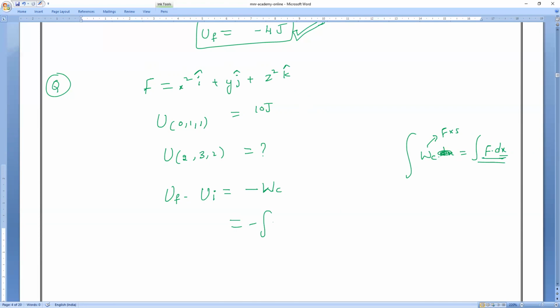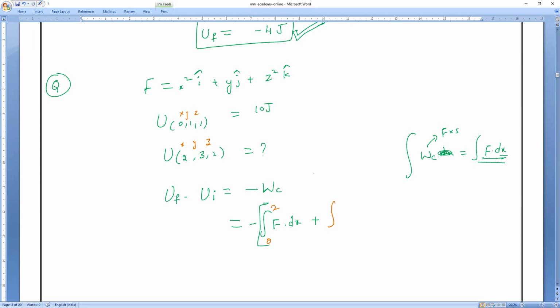So I will write in place of work done, F dot dx. But observe very carefully, this is only for the x-axis. Then what about the y and z axes? So totally three terms: x, y, z. What are the limits for x? Everybody check it. Limits for x are 0 to 2.